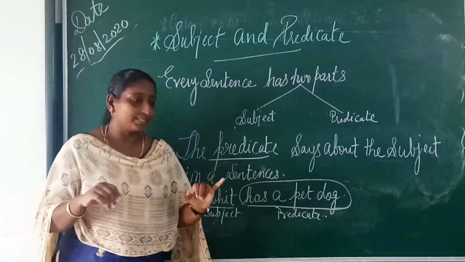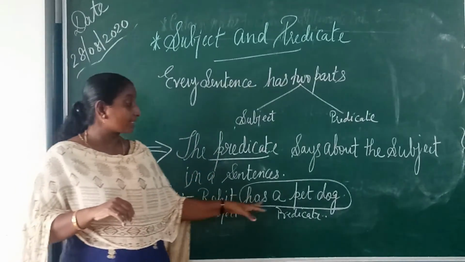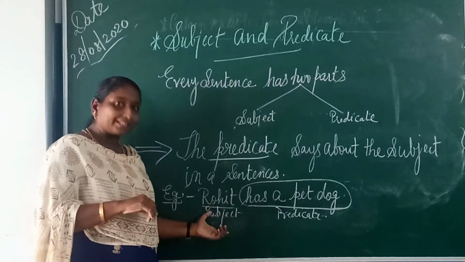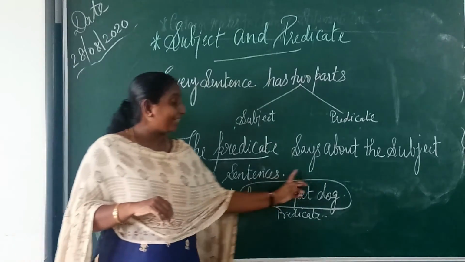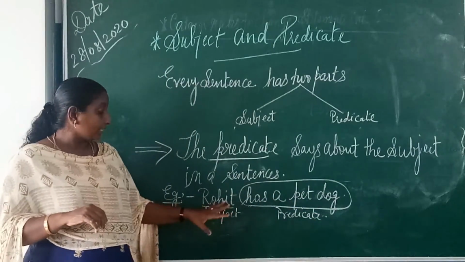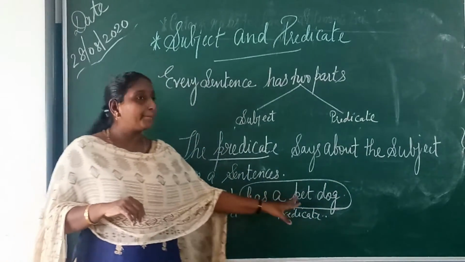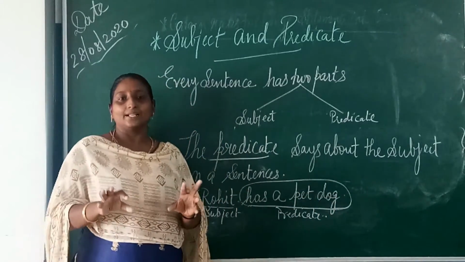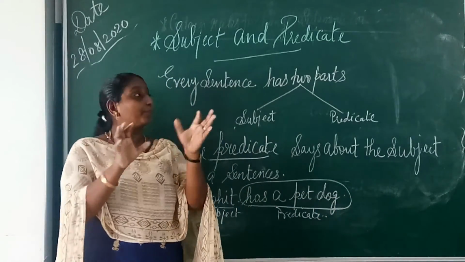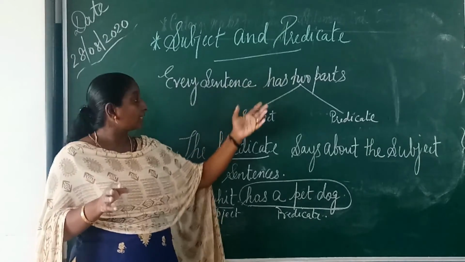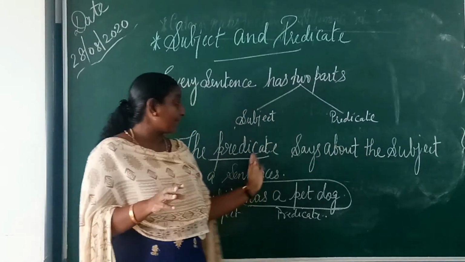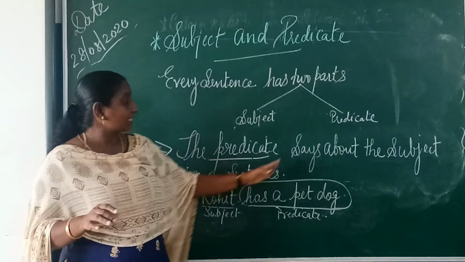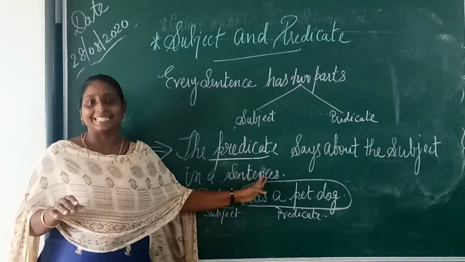One such example is here: Rohit has a pet dog. So what is the subject here? Rohit is the subject. And what is the predicate telling about the subject? That the subject Rohit has a pet dog. So has a pet dog is the predicate. So here the sentence has two parts, the subject and the predicate. The predicate will say more about the subject, just say about the subject in a sentence.